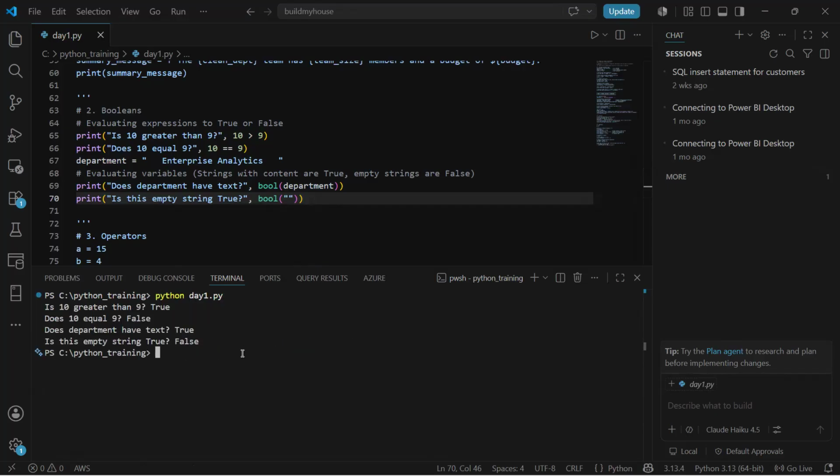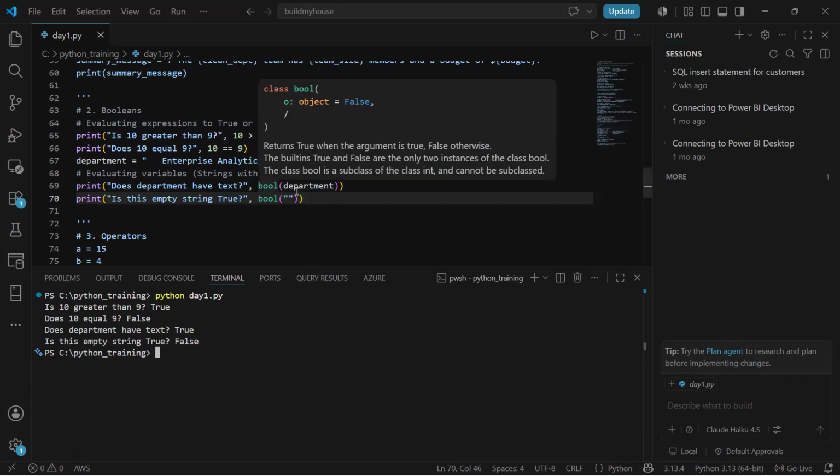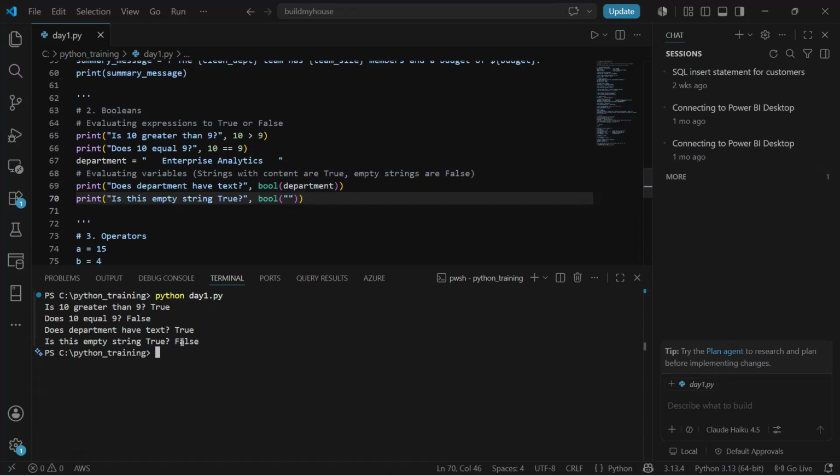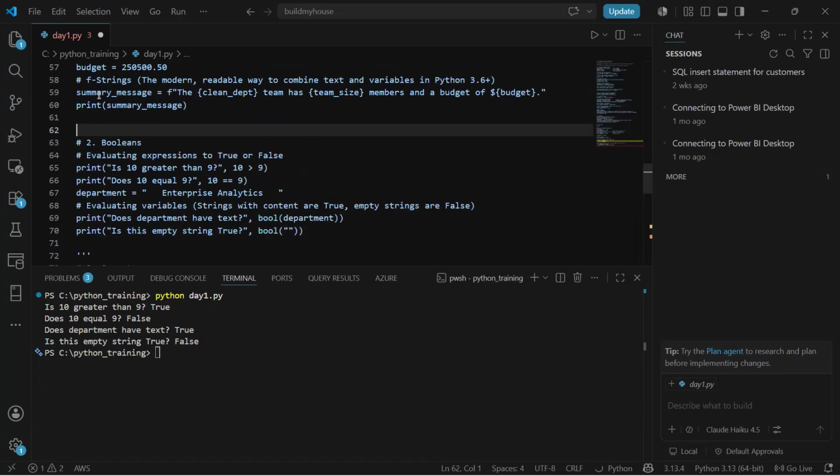Now you can see in the first case, as I said, true. Second case, 10 is not equal to 9, so false. Does the department have text? True. So remember, whenever you pass this Boolean function on a string, by default it will give true, and for an empty string, it will give false. So this is a standard feature in Python. Always remember this.